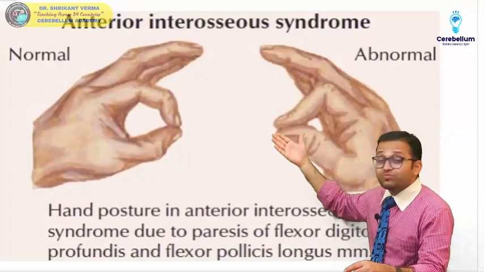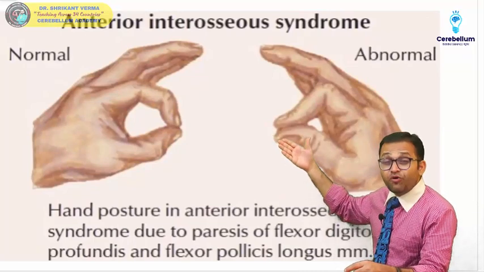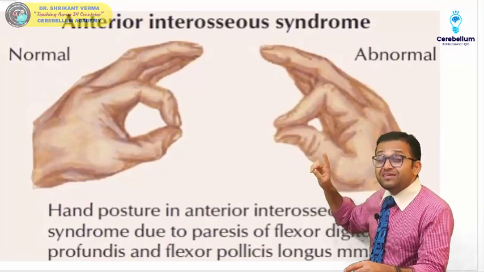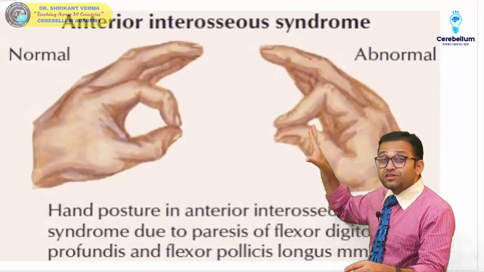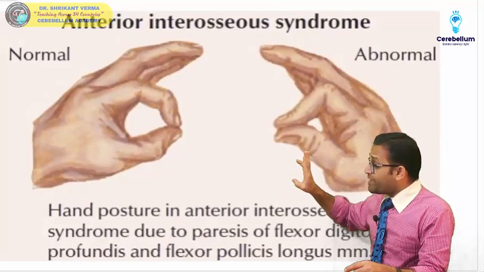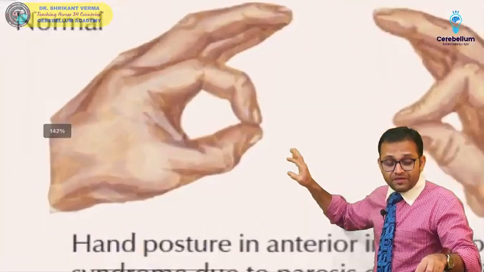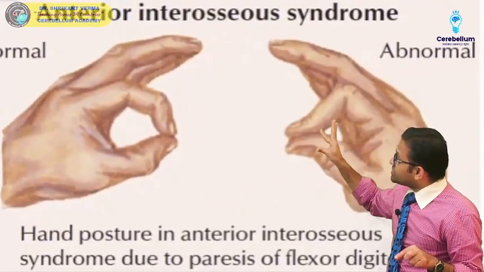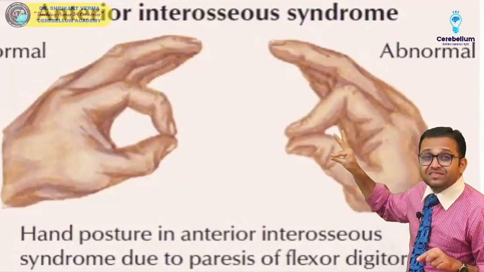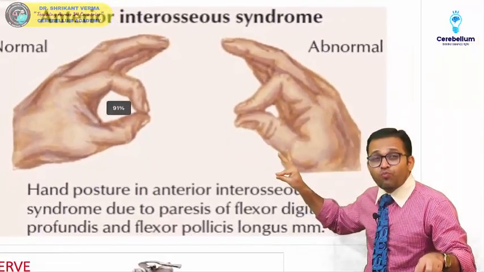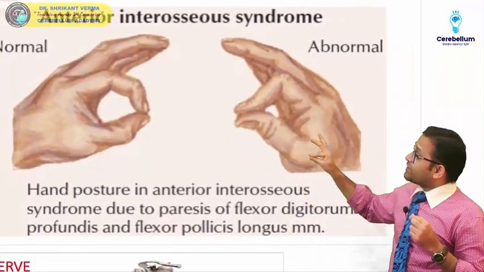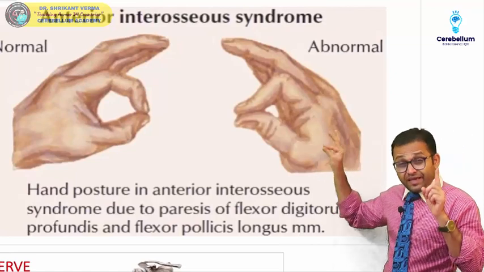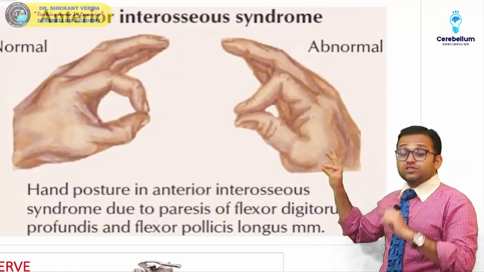Sir, the deep branch of the median nerve, the anterior interosseous nerve. Getting the point? But if there is damage to the anterior interosseous nerve, the patient cannot make the flexion properly. So here no flexion, but he will present with such a presentation. He cannot make the proper OK. Getting the point? So this is your anterior interosseous nerve syndrome.